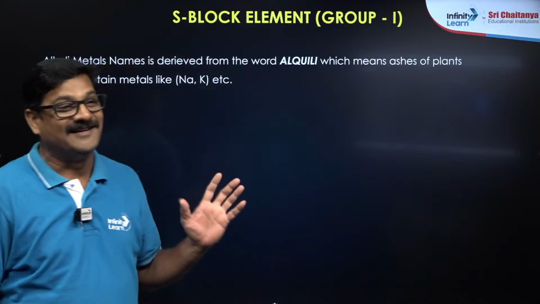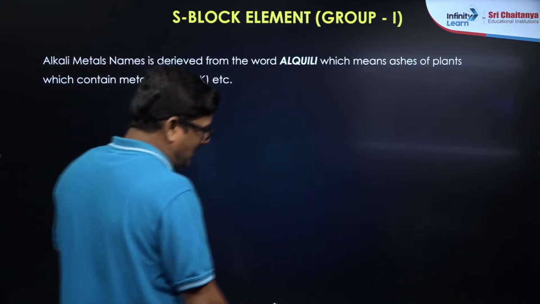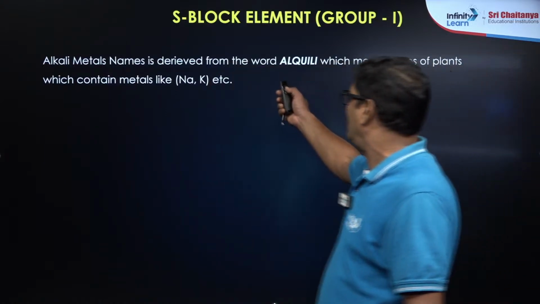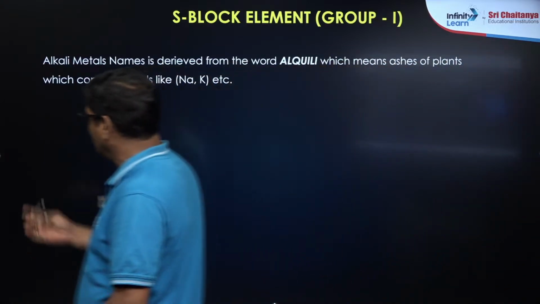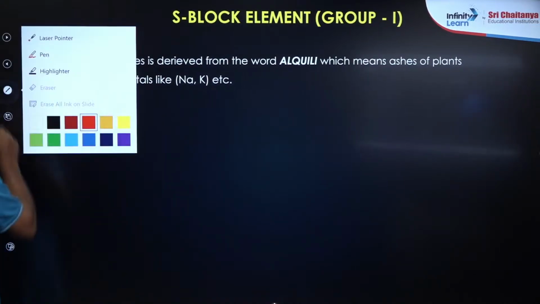Alkali and alkaline earth metals are called S-block elements. Why are they called alkali? They are called alkali from plant ashes, where sodium and potassium were found.